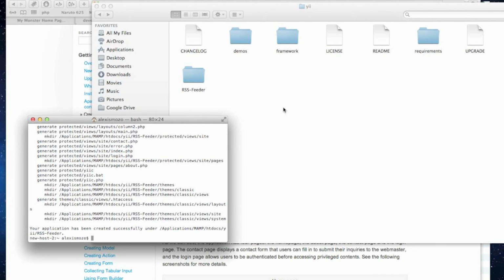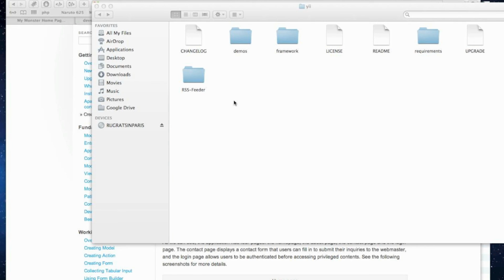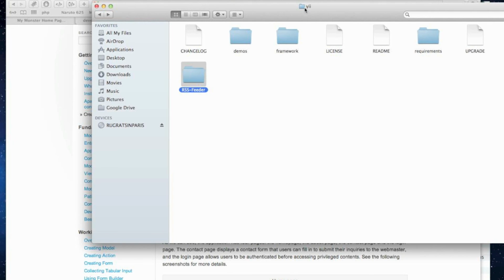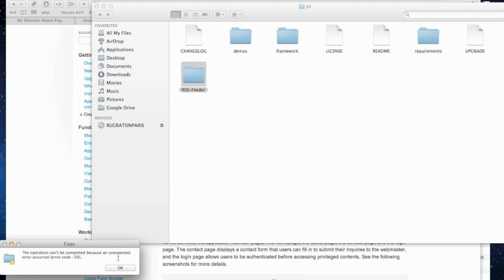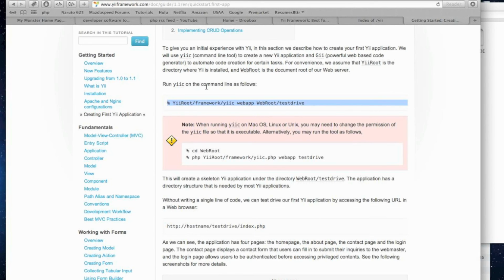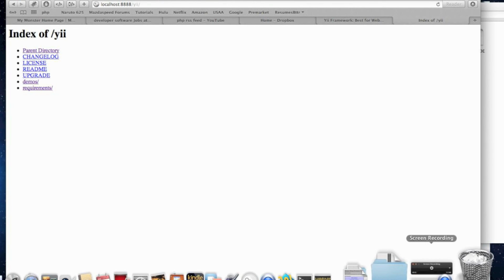And so the terminal is a great thing to use. This is how you use it, and this is how you install Yi. This is how you make a new project. And that's it.